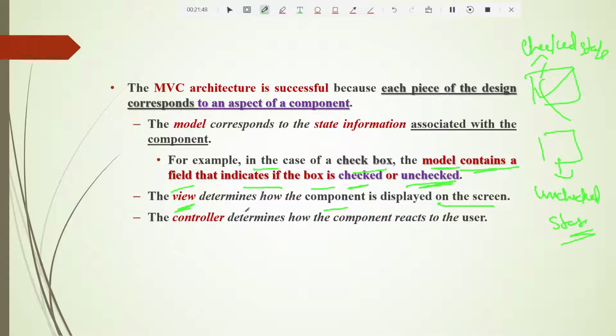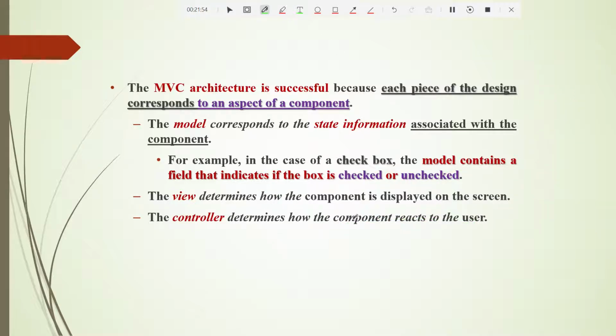And what is the controller? The controller determines how the component reacts to the user. So how will the component react when we do some action? When you press a tick here, a checkbox should come. Who will tell the model whether you have checked it or not? That work is done by the controller.